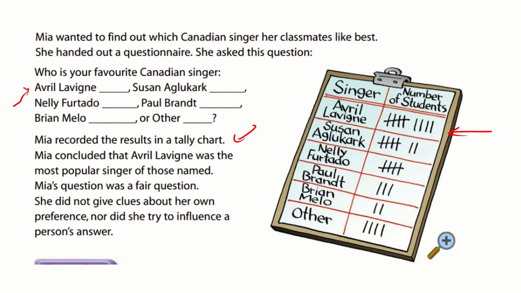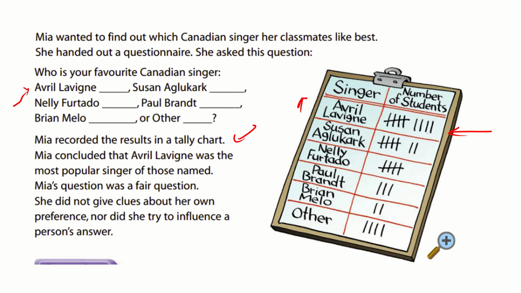Okay, so here we have Avril Lavigne has 5, 6, 7, 8, 9 votes for the best artist. Okay, we have 1, 2, 3, 4, 5, 6, 7 for Susan. We have 5 for Nelly. We have 3 for Paul, and we have 2 for Brian, and we have other. We have some people. Okay, so here we concluded.